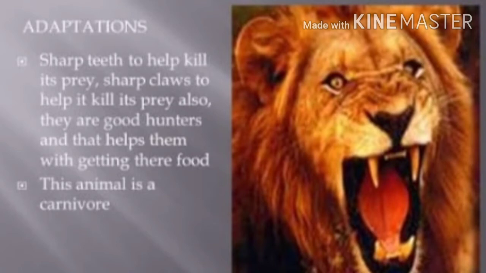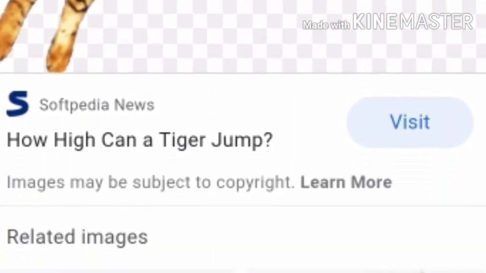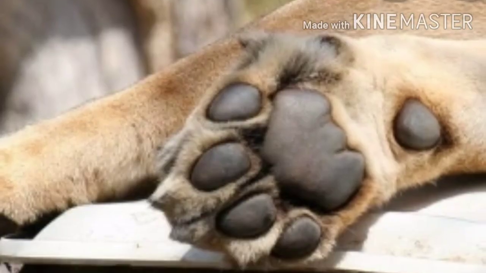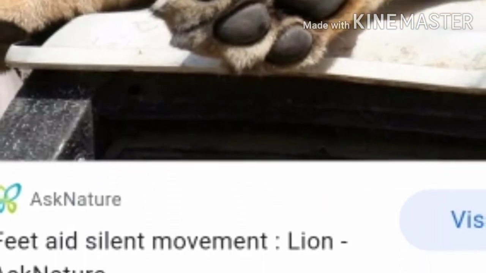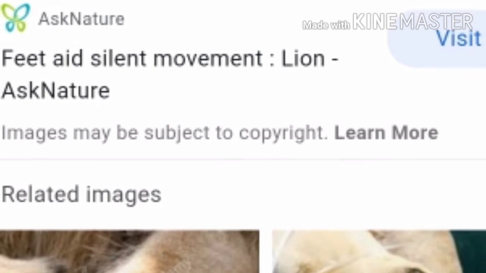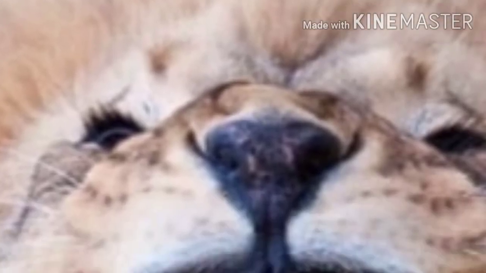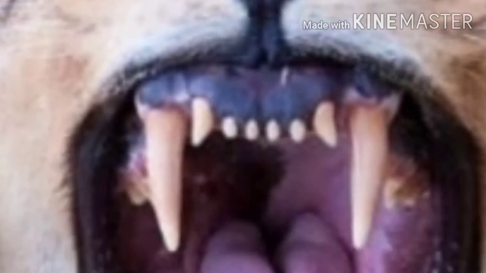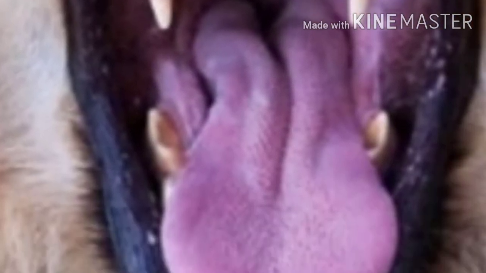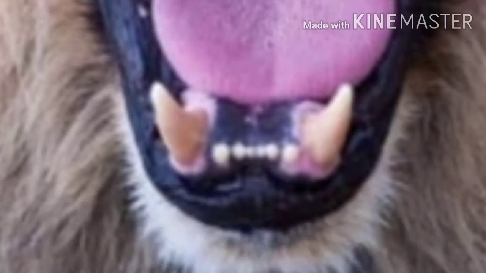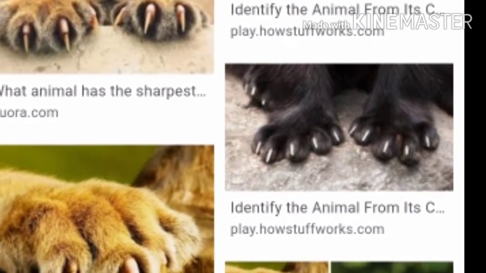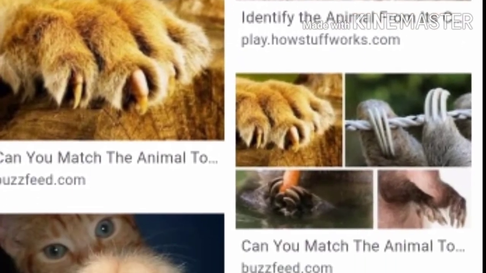Adaptation in wild animals like dog, fox, tiger and lion. They have long legs. Long legs enable them to jump higher. They have padded paws with which they can silently attack their prey. They have canine teeth which are very sharp than any other animals. They have sharp claws to easily hunt their prey.